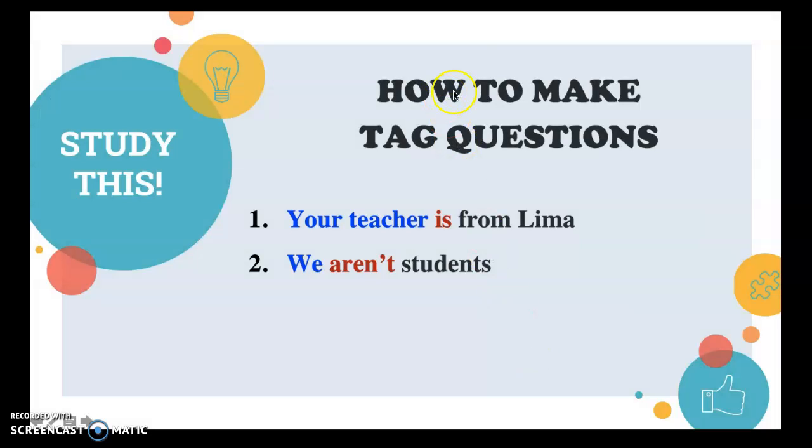Now, how can we make tag questions of these sentences? Look, here we have your teacher, and the verb to be is. Your teacher is from Lima. If this sentence is in affirmative, the tag question has to be in, very good, in negative. Isn't she? And we have to use here she. I cannot use your teacher. You have to use the subject pronoun, she.